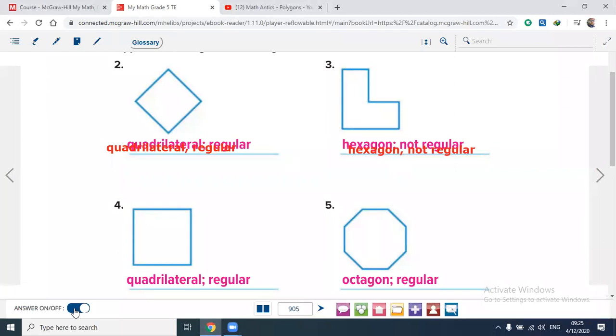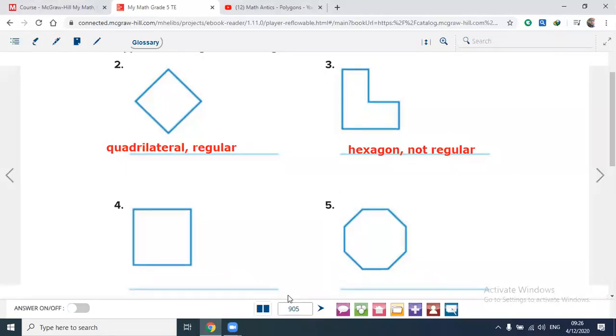Okay, guys. As you see here, any polygon with congruent sides and congruent angles is called regular. Here I have 4 sides, a quadrilateral. Here 8 sides, called an octagon. Okay. Next.